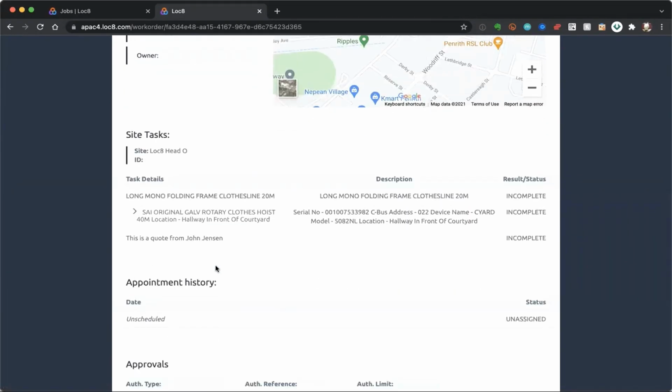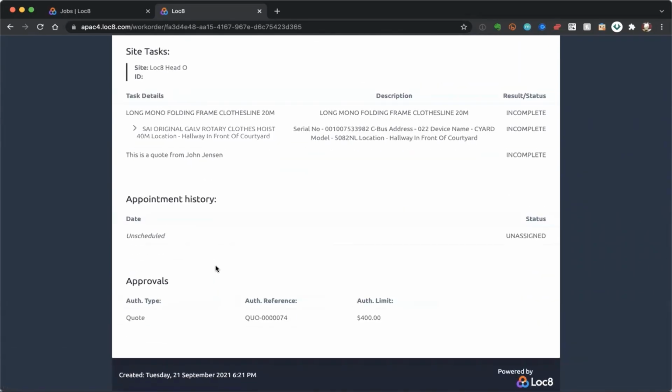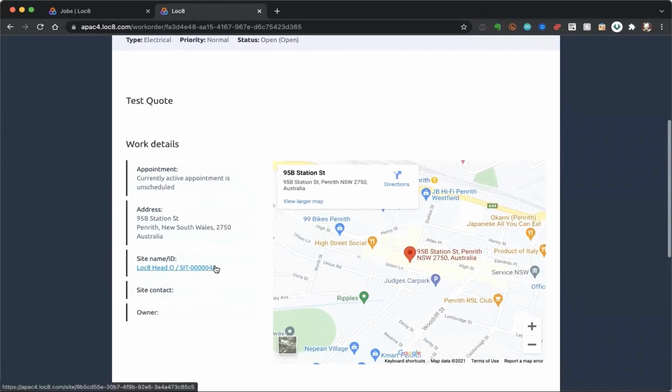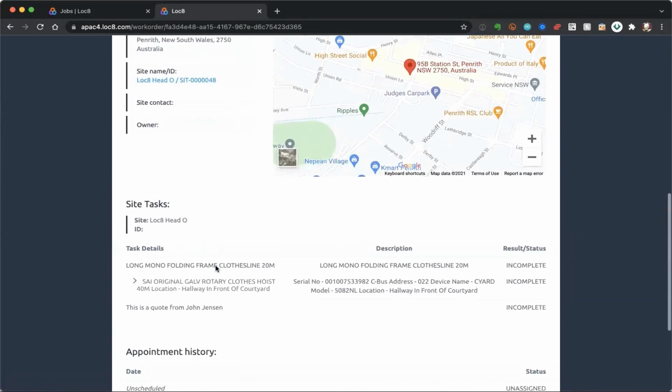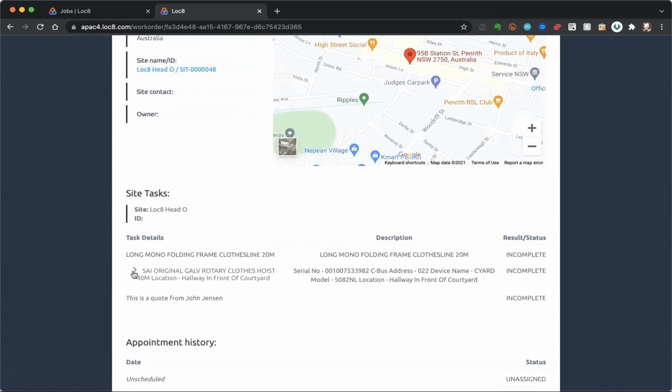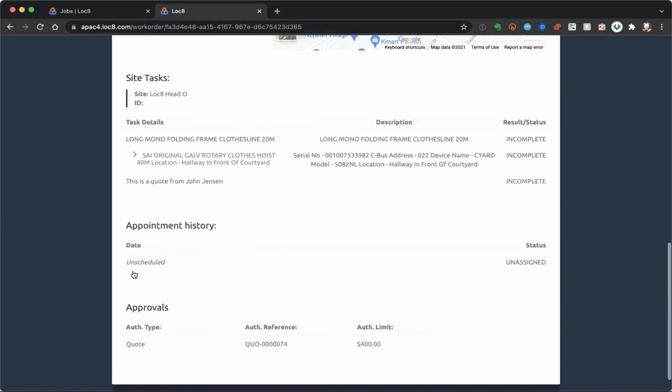Now, I know a lot of customers who will provide this information to not only their technician, but they will also provide this information to their end customer, because it gives them a bit of a breakdown as to what's going on with this particular job. Gives them a bit of an understanding as to what's involved in this particular work.